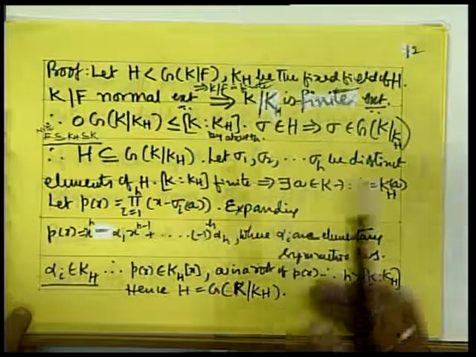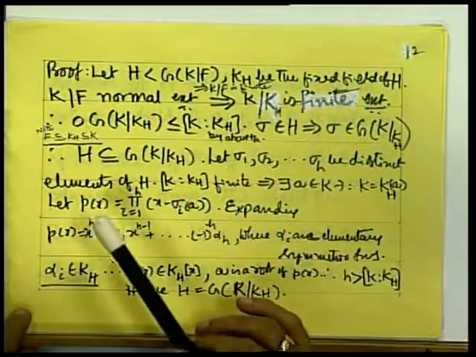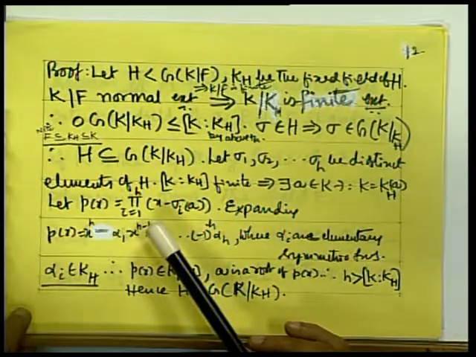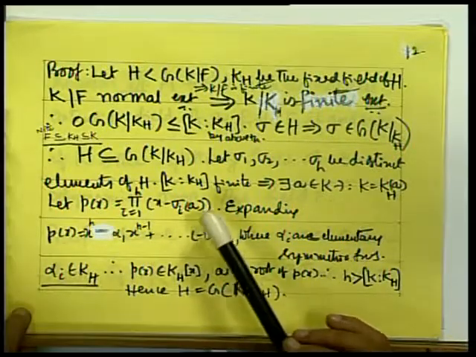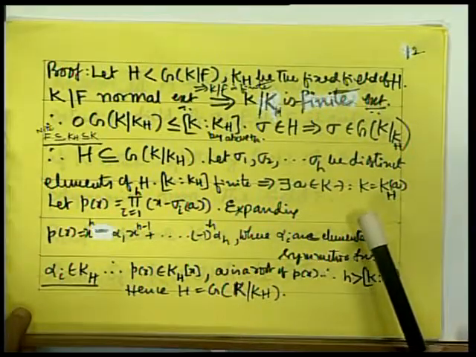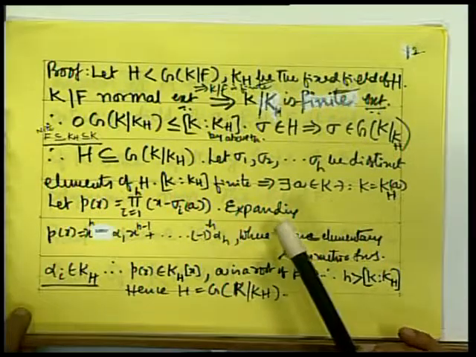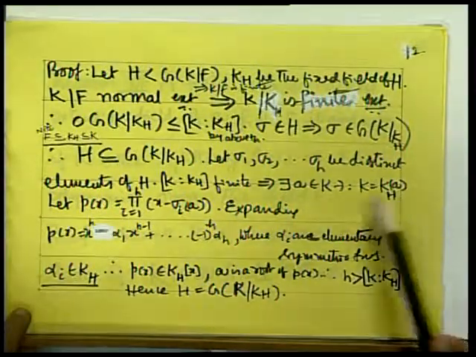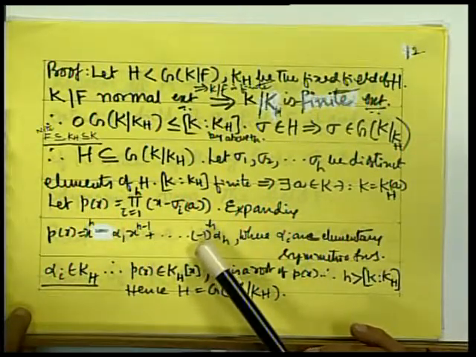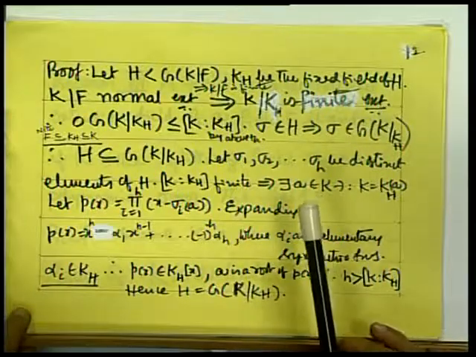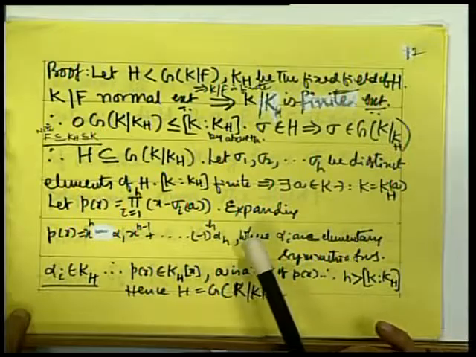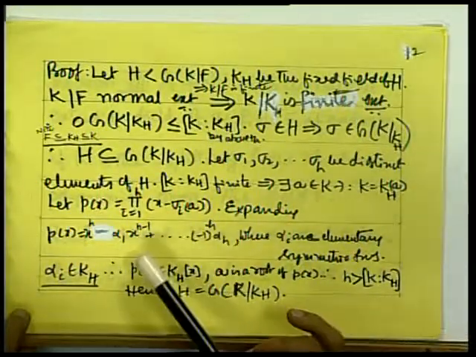So if you pick any element sigma from H and operate on alpha 1, sigma of alpha 1 will be the sum of sigma sigma_1 a, sigma sigma_2 a, up to sigma sigma_n a, and these are nothing but the same terms in different order, since sigma_i is not equal to sigma_j if i is not equal to j. Therefore, these are all distinct terms, and the same terms again repeat.